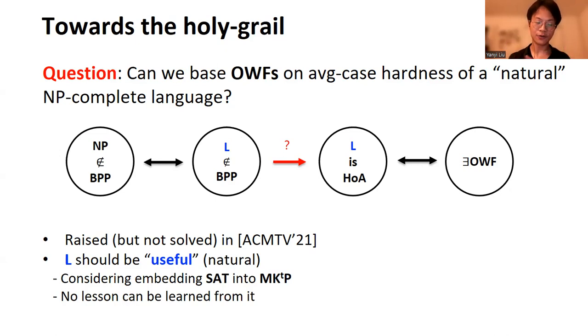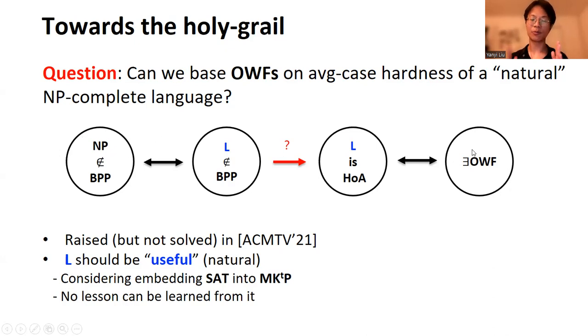Unfortunately, I don't have enough time to go through this construction, but there's no lesson we can learn from this artificial language. In some sense, it's not an appropriate bridge connecting worst-case hardness and average-case hardness.